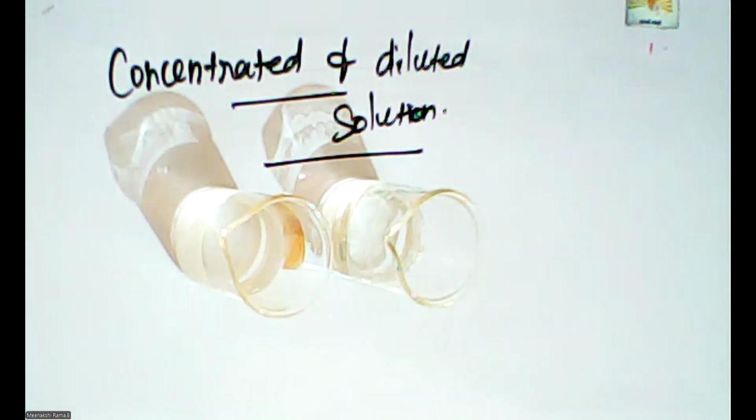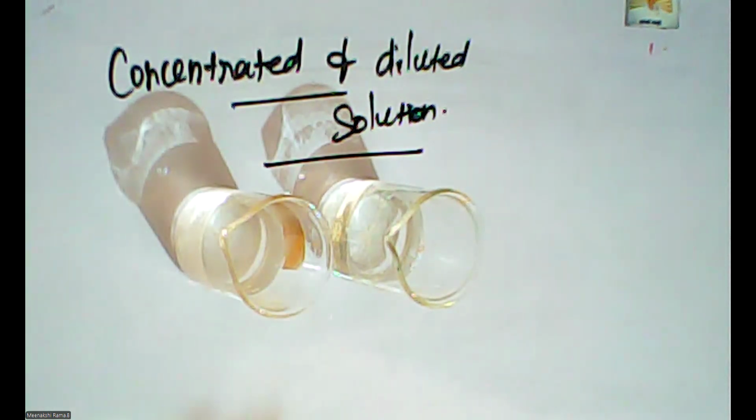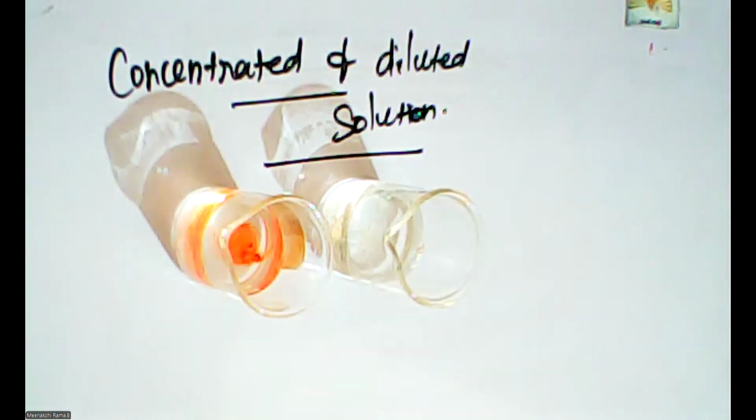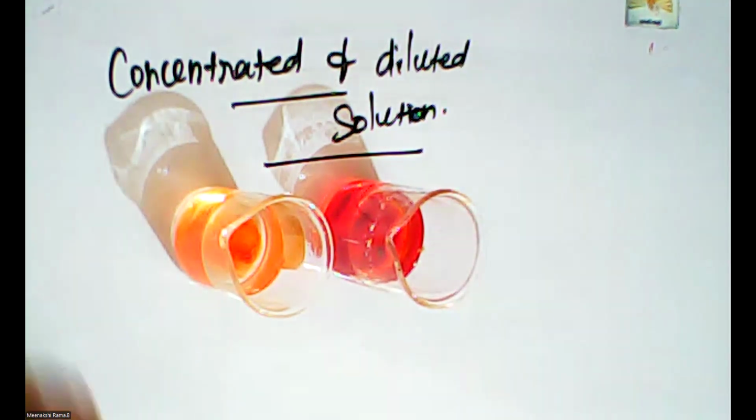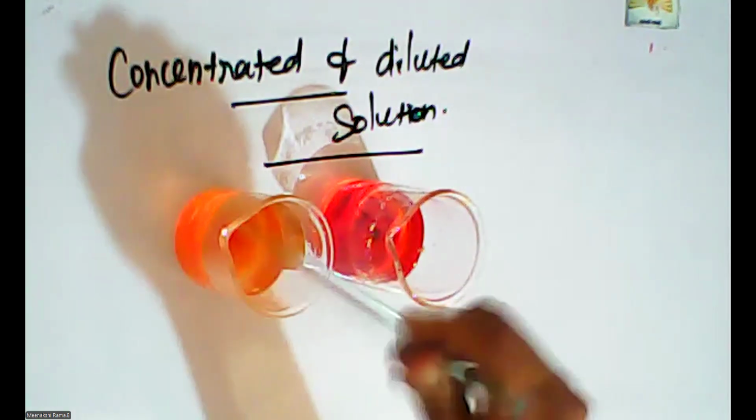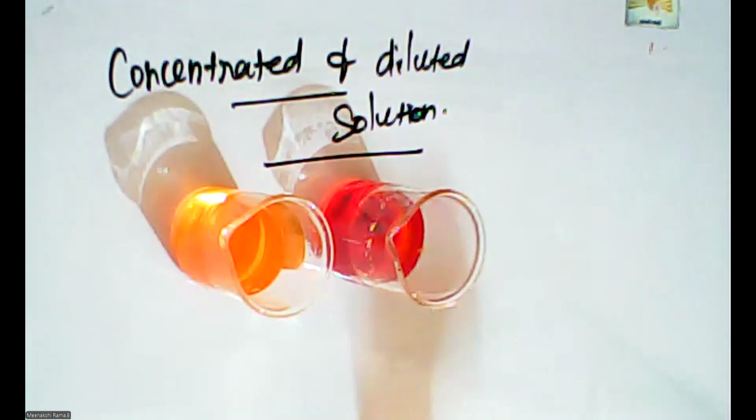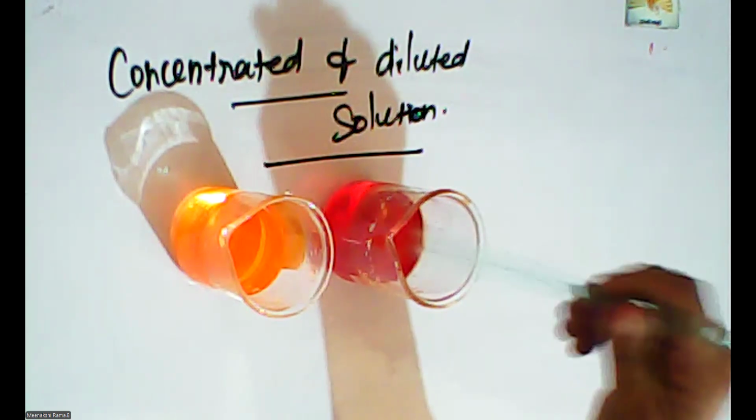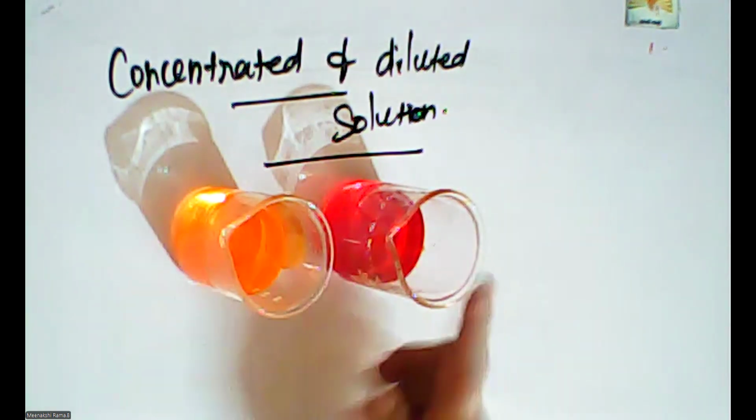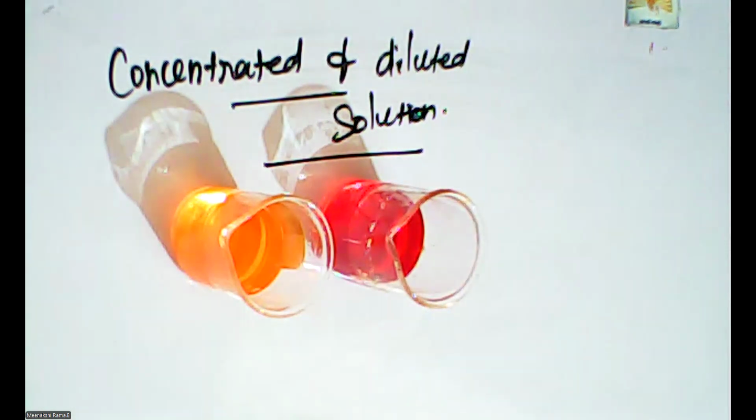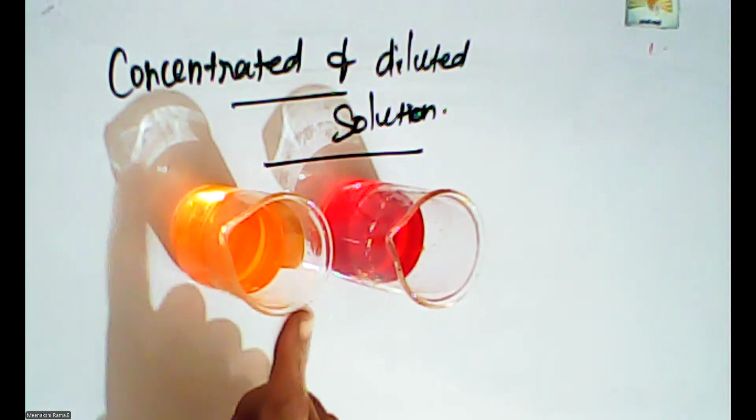Next, I'm adding the coloring agent to these two beakers. Look at the solution. Wow, orange color occurs here. Please compare these two solutions. Yes, this beaker looks like a light orange color only, but the second beaker's color is very high, dark in color. So this is the concentrated. This is the concentration of the solution. This is called the diluted solution.